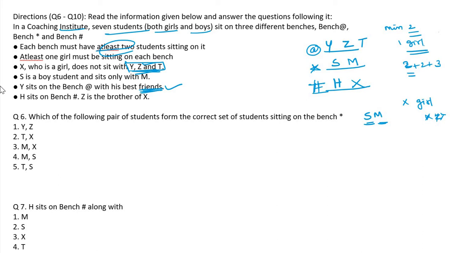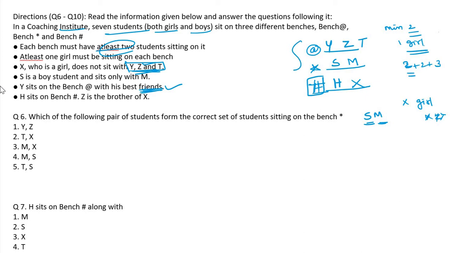So we have to eliminate the chances. That is important in seating arrangement, nothing else. What are the possibilities? X may be here. No, not possible. X may be here, maybe, but H will be alone, so it won't work, because minimum 2 must be on each bench. So X must be in the third only. Now we can answer the following questions.